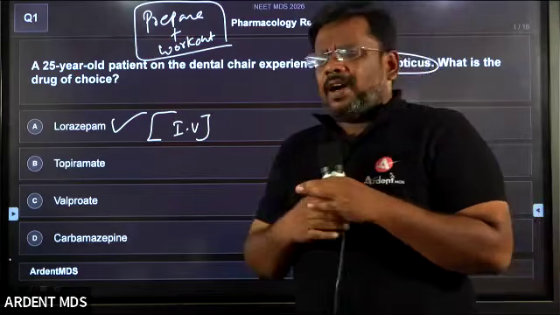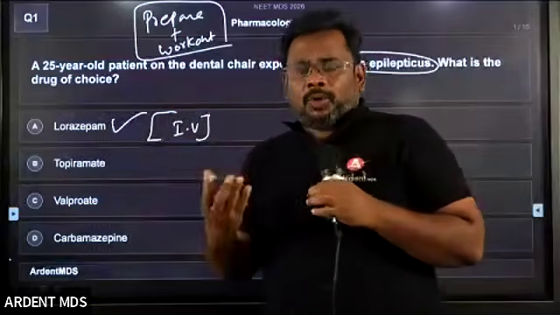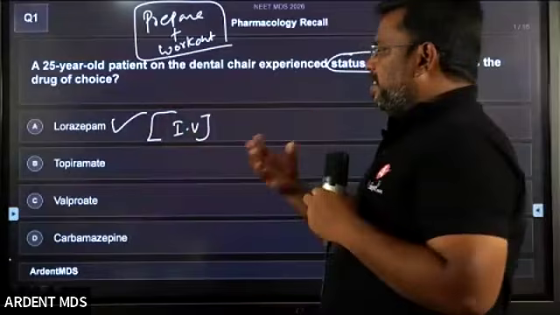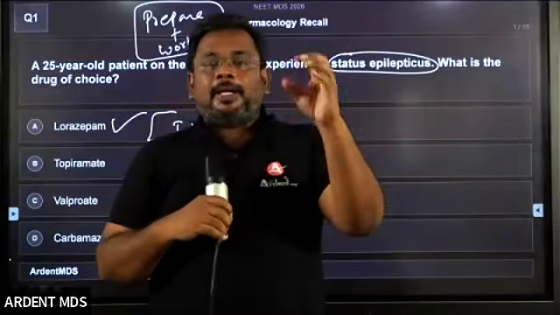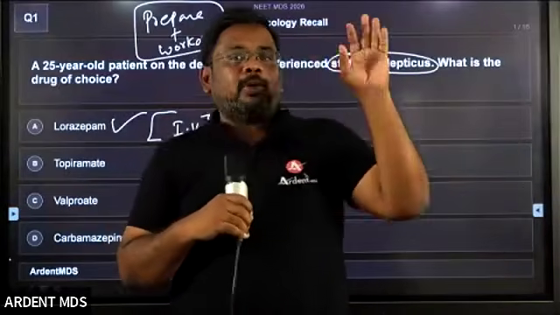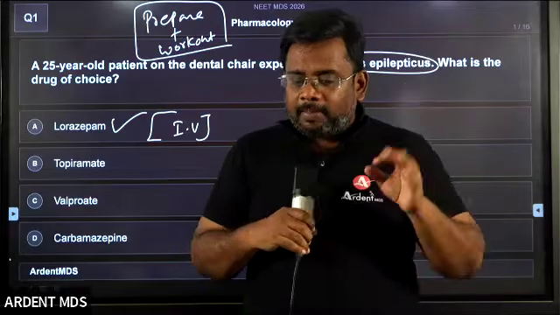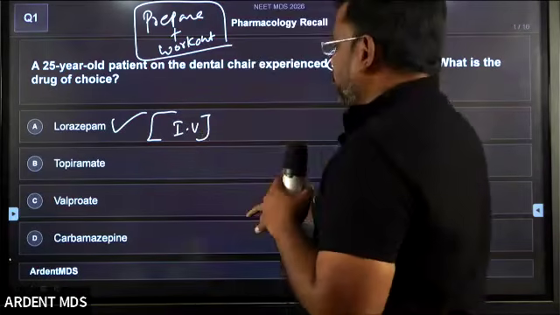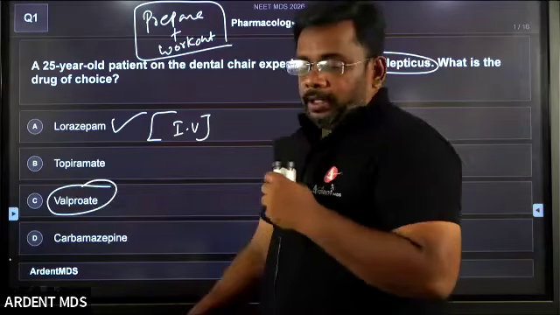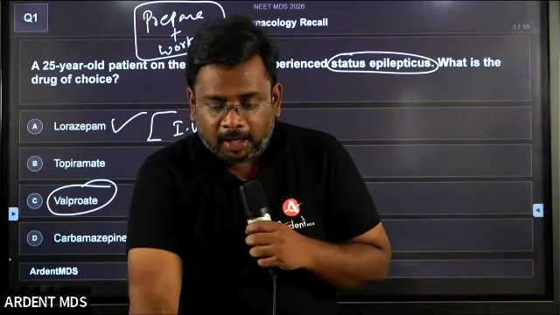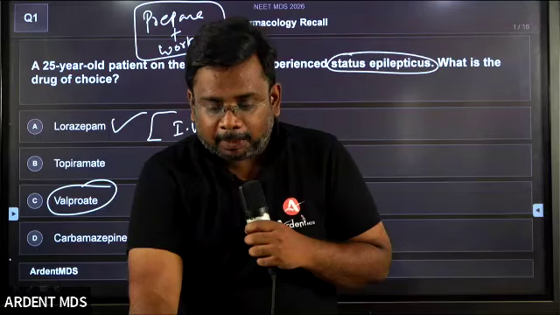What are the other related points you should know about epilepsy? What is the drug of choice for all types of epilepsy, like tonic, clonic, tonic-clonic epilepsy? The answer is valproate. Valproate is the drug of choice for most types of epilepsy.